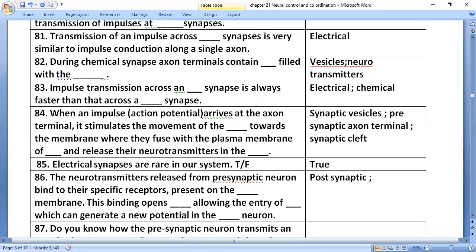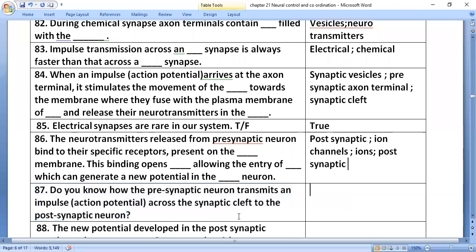This binding opens ion channels, allowing the entry of ions, which can generate a new potential in the postsynaptic neuron. Do you know how the presynaptic neuron transmits an impulse or action potential across the synaptic cleft to the postsynaptic neuron? Yes, by neurotransmitter.